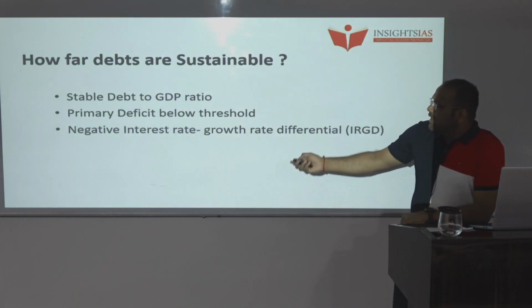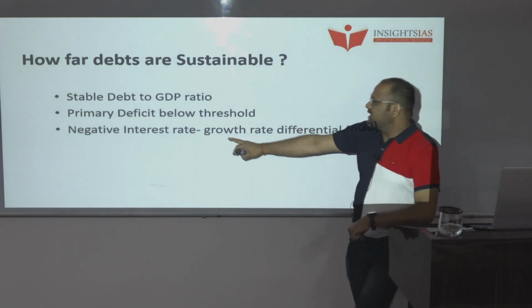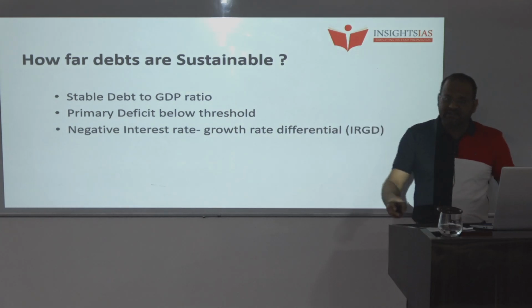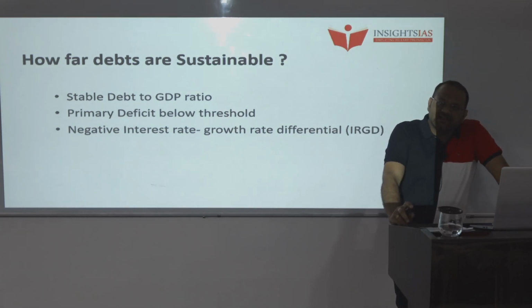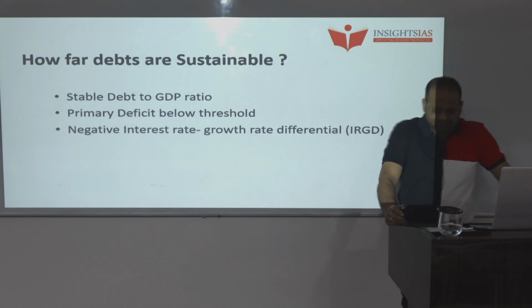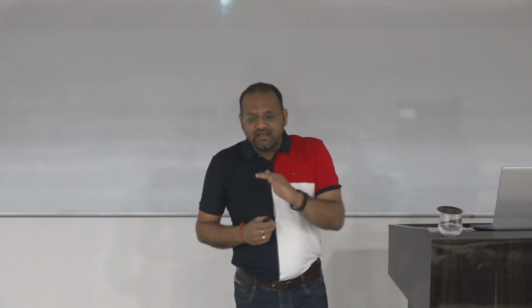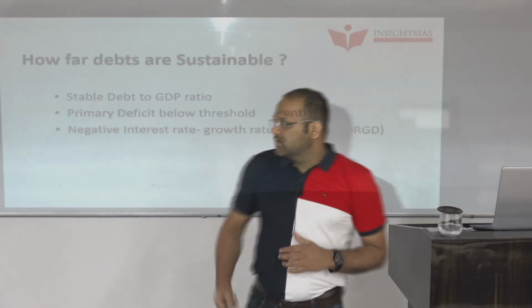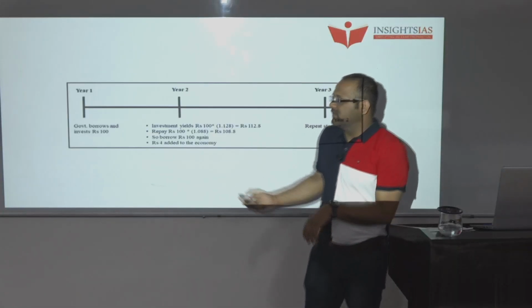Third, there should be a negative interest rate growth rate differential. Henceforth, we will call it IRGD. If the IRGD is negative, then till then the debts would be sustainable. What does this IRGD mean? Interest rate growth rate differential. Let's understand it with the help of an example.